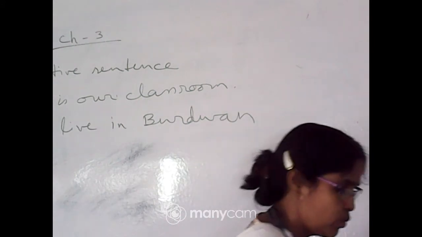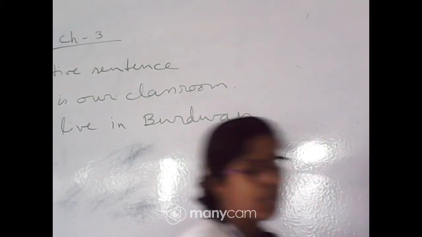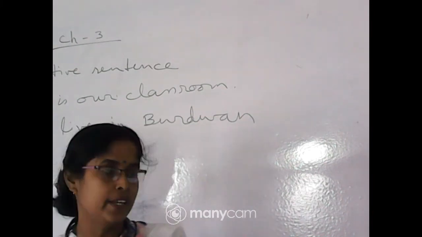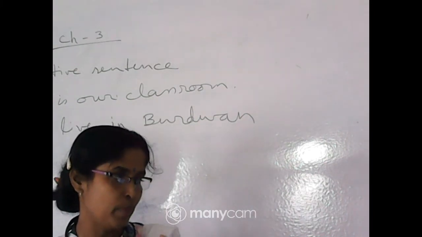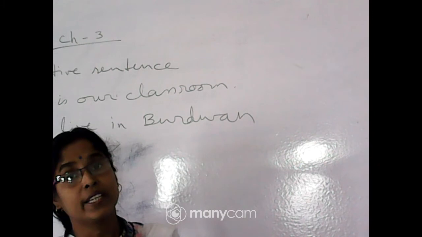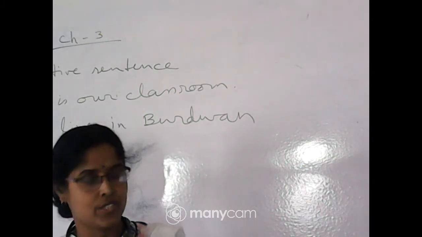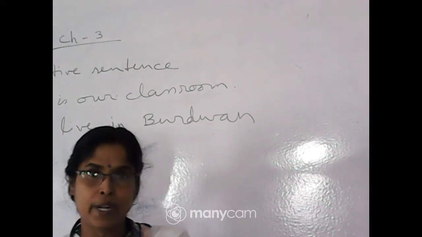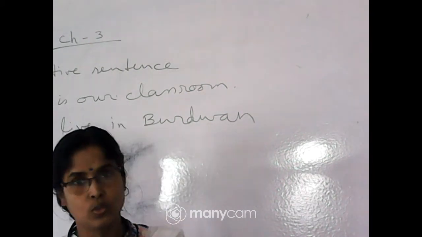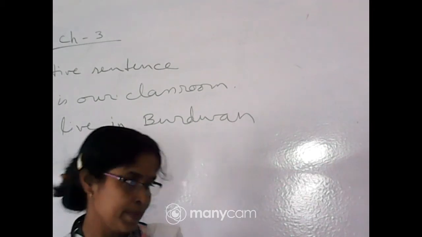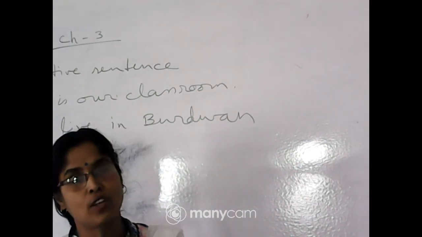So students, an interrogative sentence asks something and at the end there is a question mark. An imperative sentence gives a command or request, for example, please open the door. Next one, assertive sentence says something or states something.